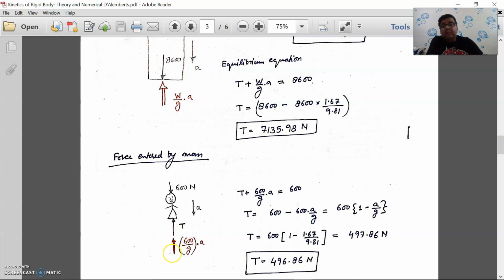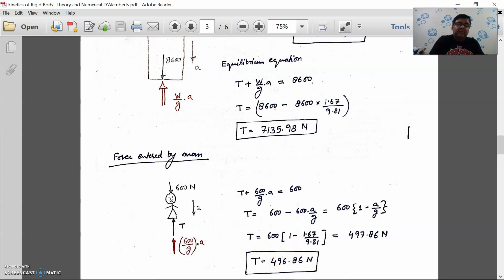So this is one equation, okay? And in this equation, a I already know. If I know the value of a, then T is 496.86.